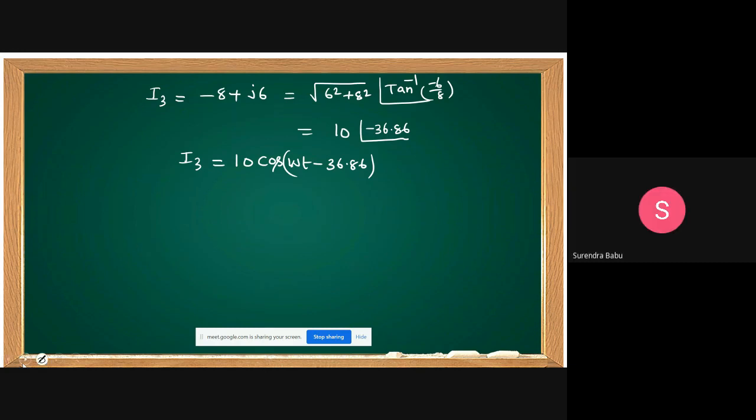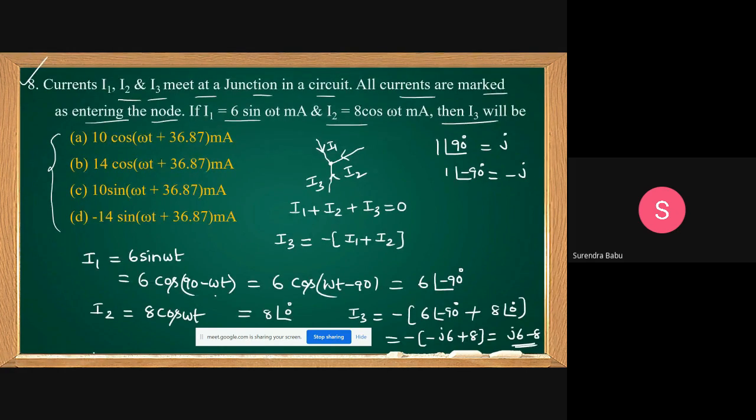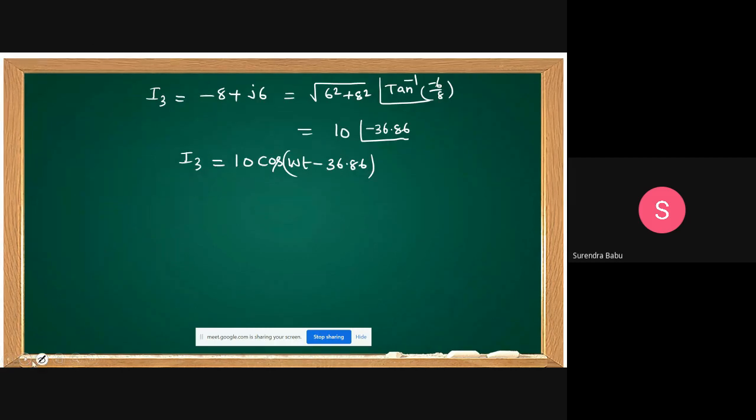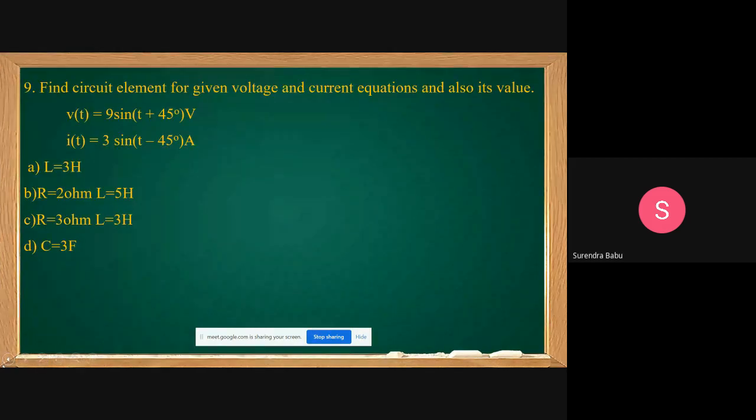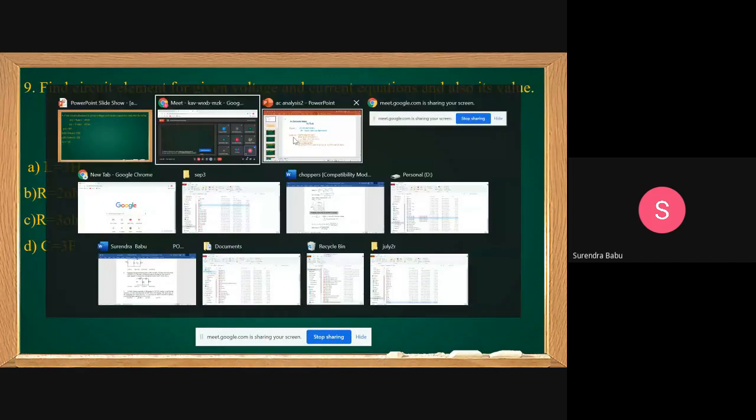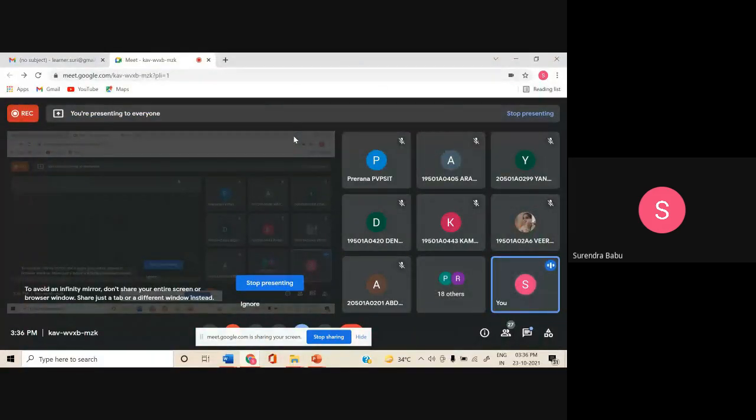In this small mistake, you take the options. Then which option is correct, students? Option A, you can get 10 cos minus 36.86. Clear? Next. Any doubt, students? Have all got it or not? Just the tan inverse, you are doing only in your calculator.